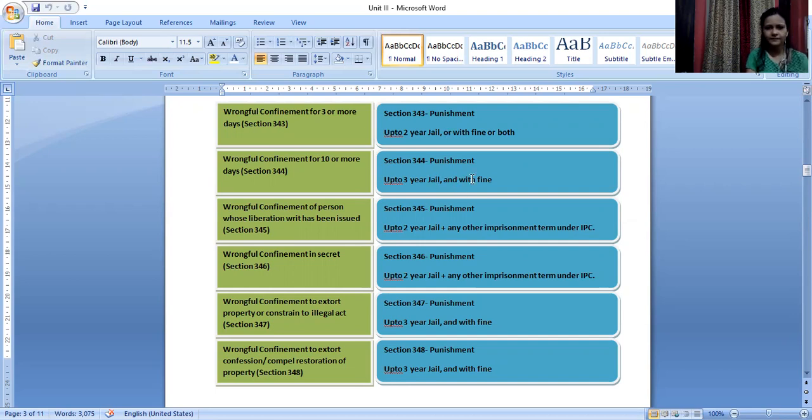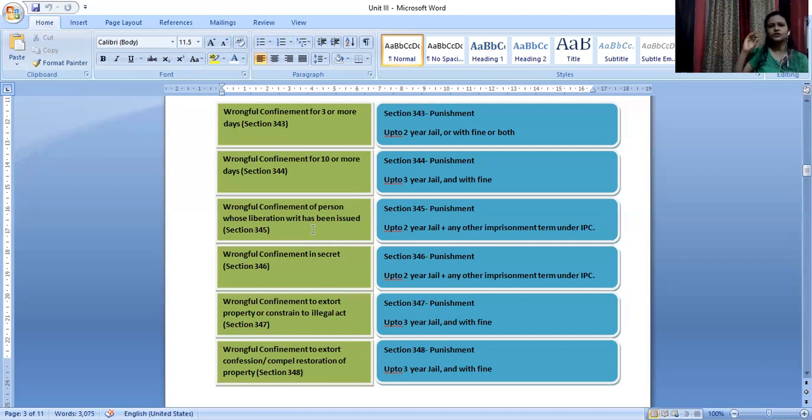Next is wrongful confinement of a person whose liberation writ has been issued, right? Whether it's under Article 32 in the Supreme Court or Article 226 in the High Court, a High Court or the Supreme Court has issued a writ with regard to liberation of a person.